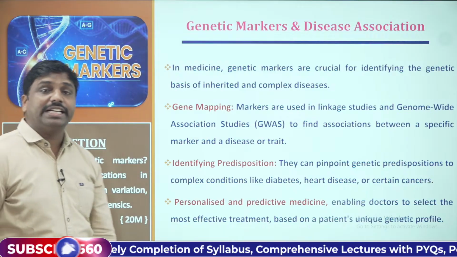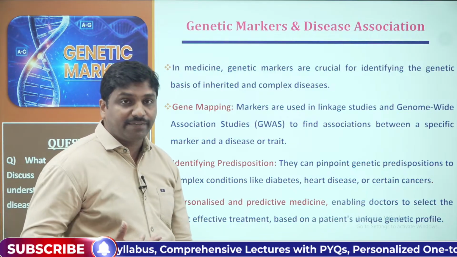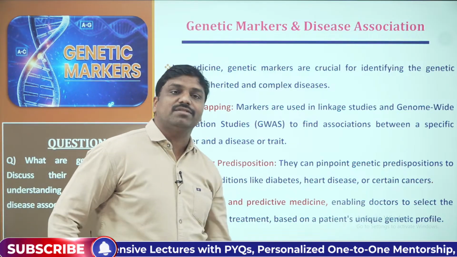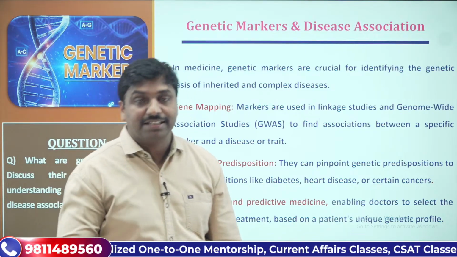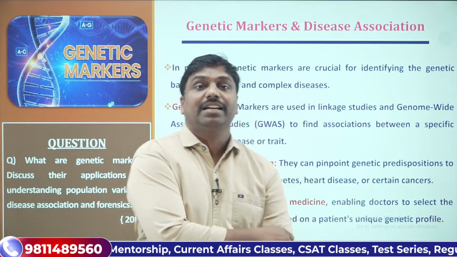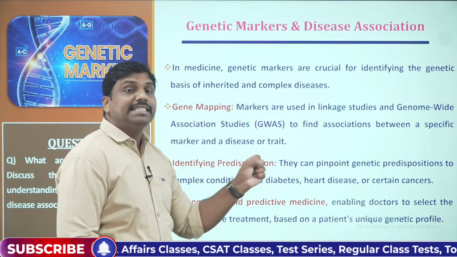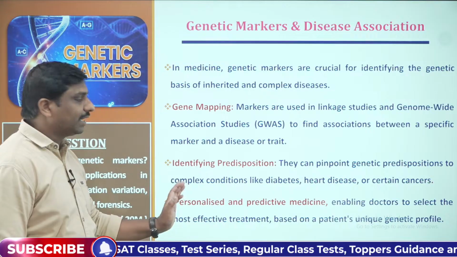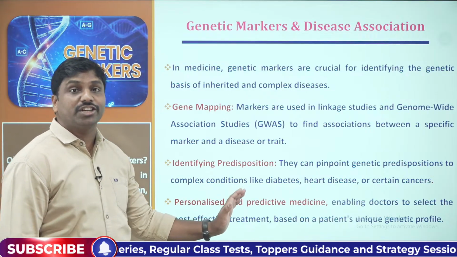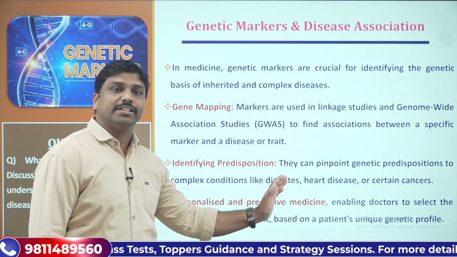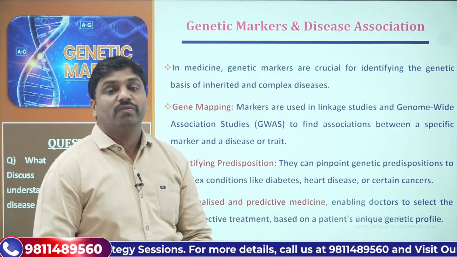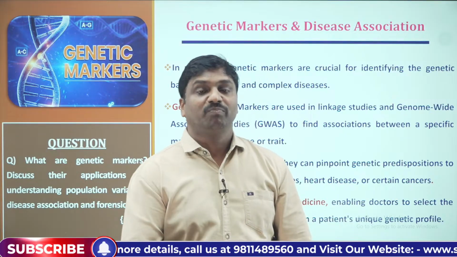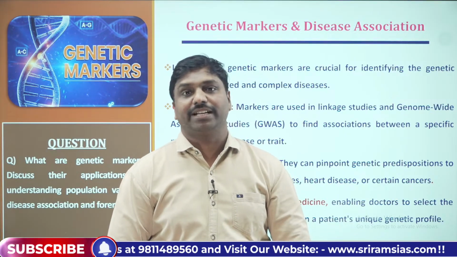Then with the help of genetic markers, we can also identify the predisposition to diseases. Predisposition to diseases means beforehand we can understand the diseases. For example, some of the complex conditions, like diabetes or heart diseases or certain cancers, we can systematically identify by studying genetic markers.